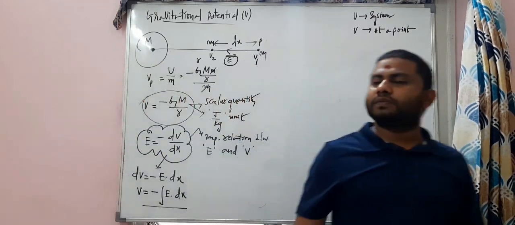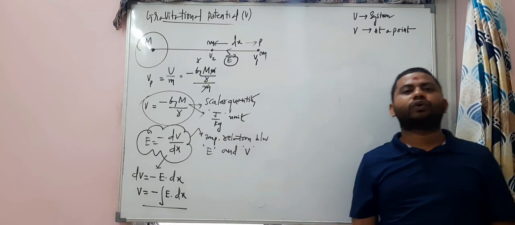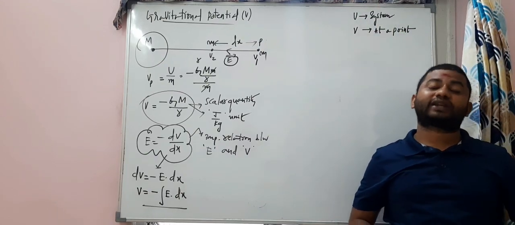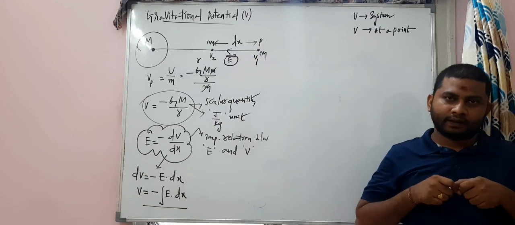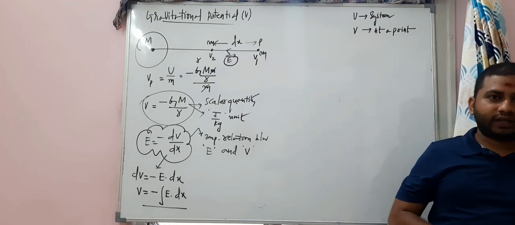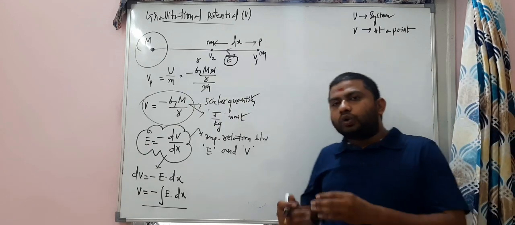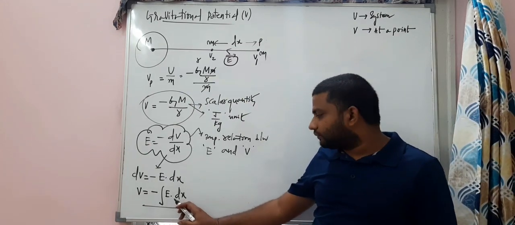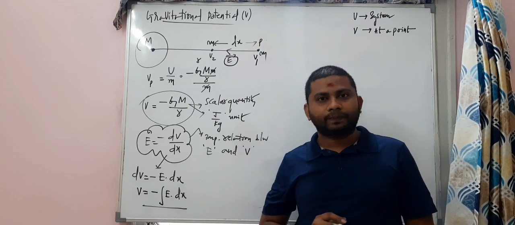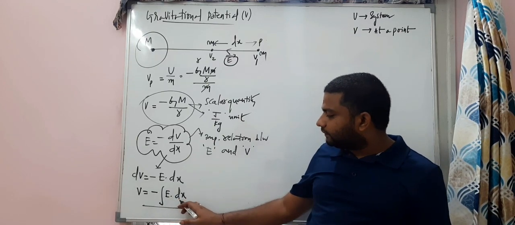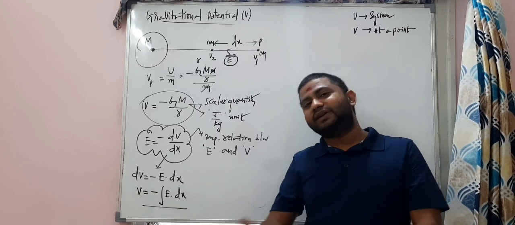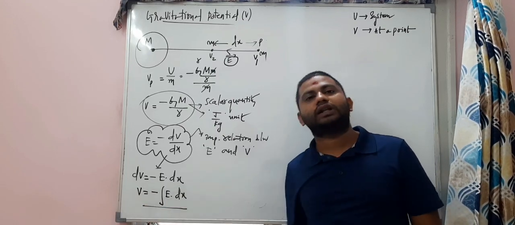The same model numericals you will do in the electrostatics portions in first and second PUC. Here we are not going to do any numerical. How the questions will be asked, I will just tell you: the E value will be written in terms of x, then you can do the integration, apply limits, and you will get the potential.